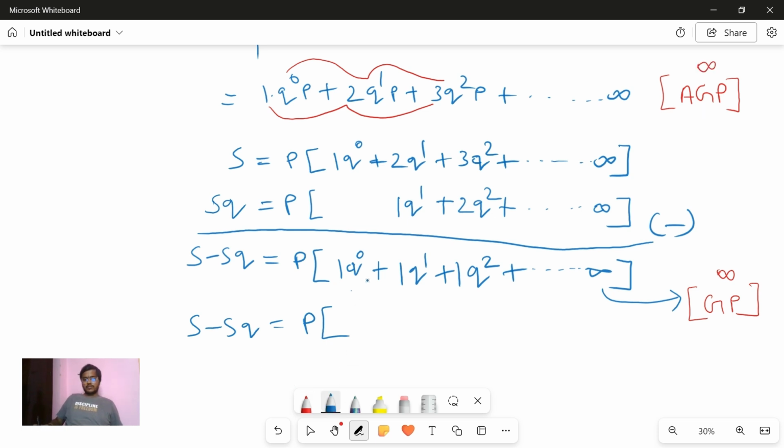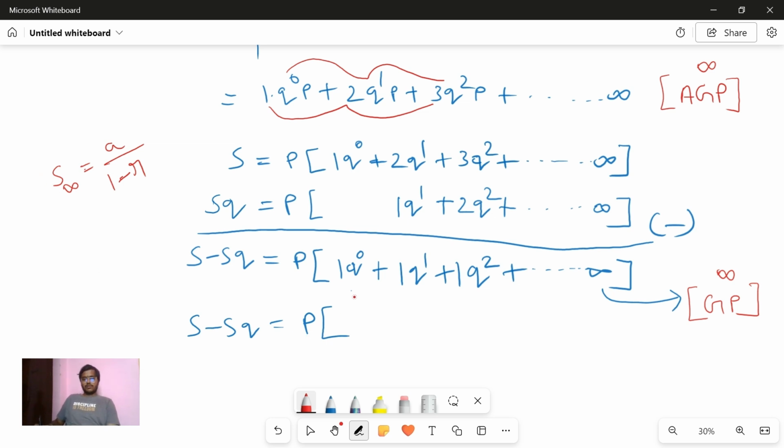Now, 1 q power 0, 1 q. What is the formula for infinite GP? Do you remember? S infinity, which means the sum of infinite terms in a GP, will be A by 1 minus R. What is A? A is the first term of the GP. R is the common ratio. Remember this formula.